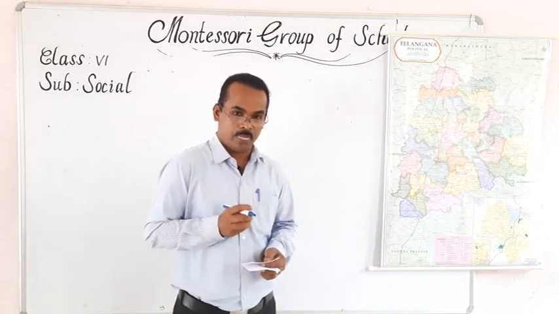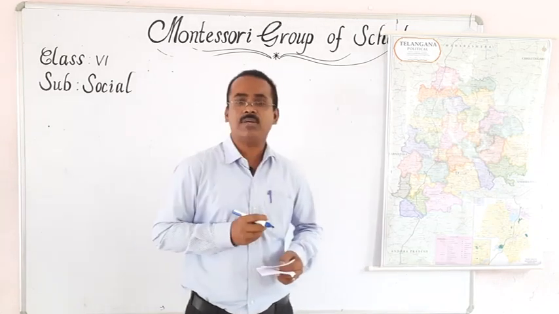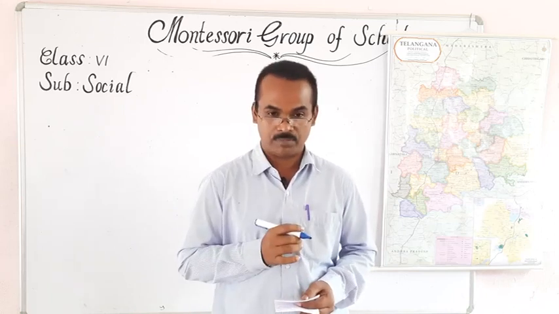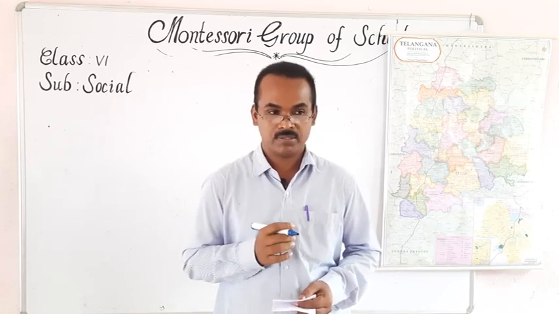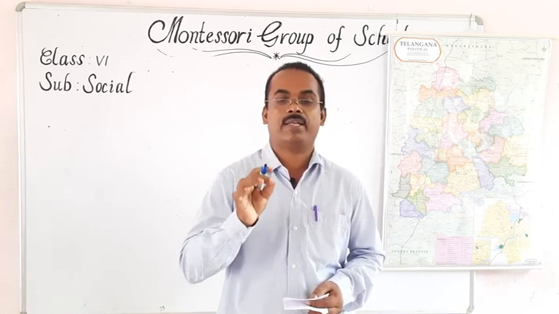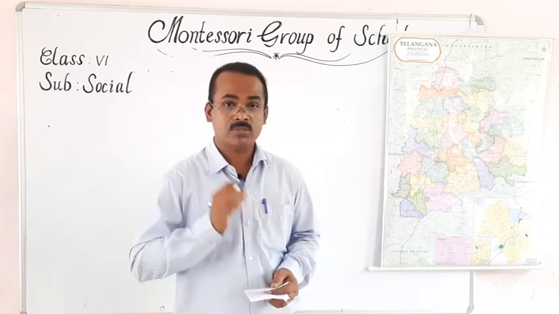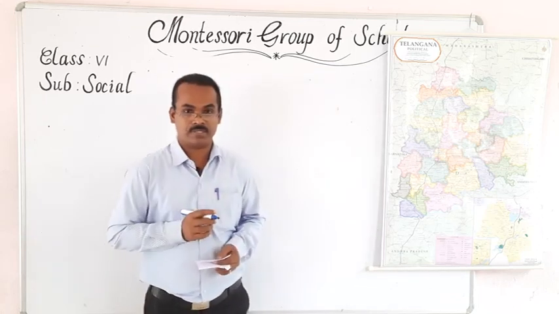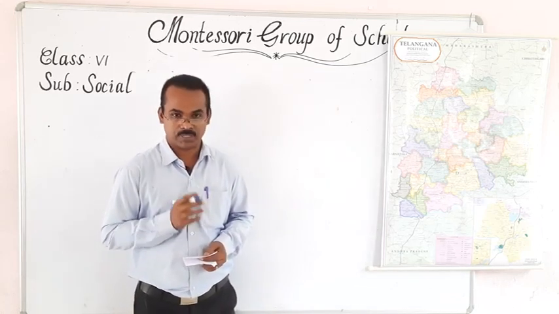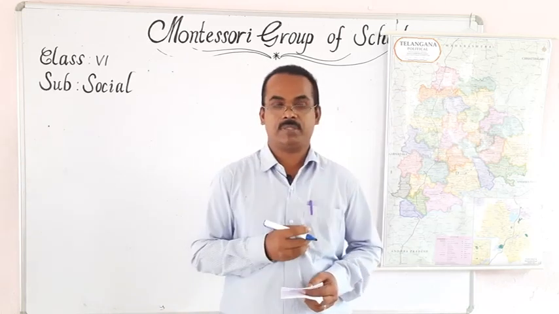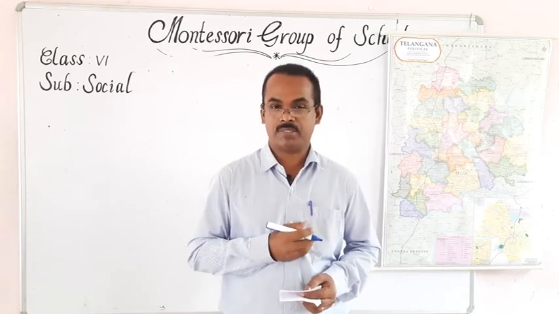Dear students, it is the study of our society, man and his society. Social studies means study of man and his society. Man is doing different activities in our society, such as agricultural activity, industrial activity, political activities.